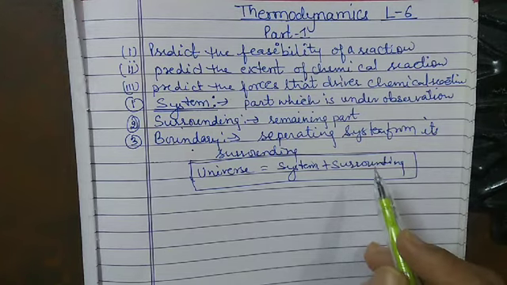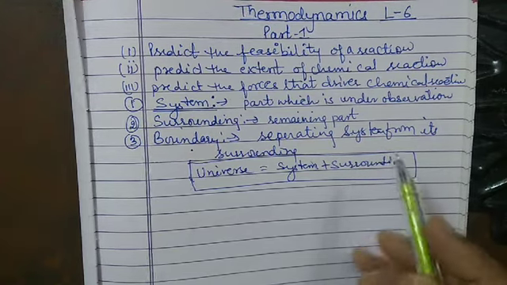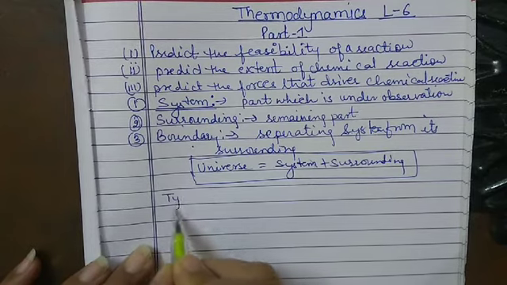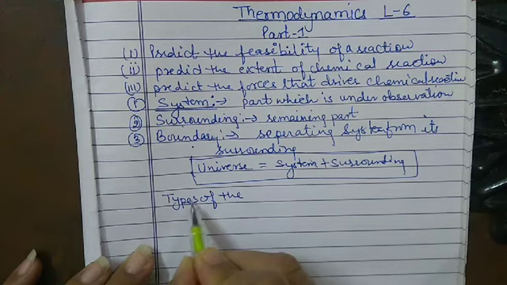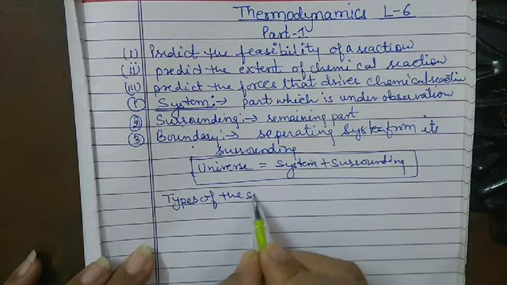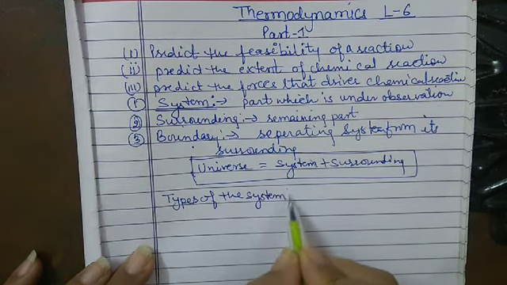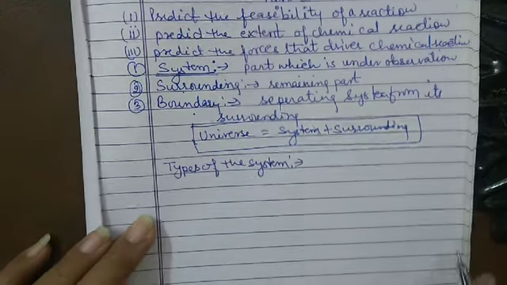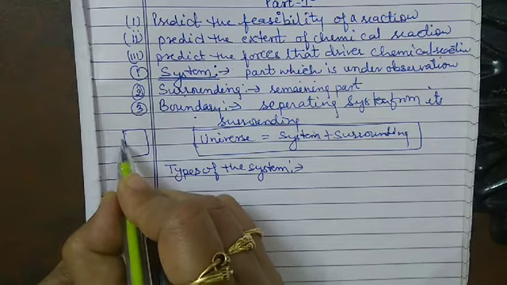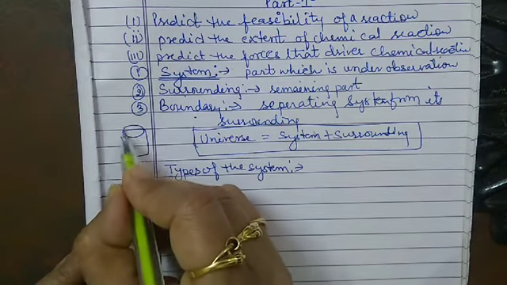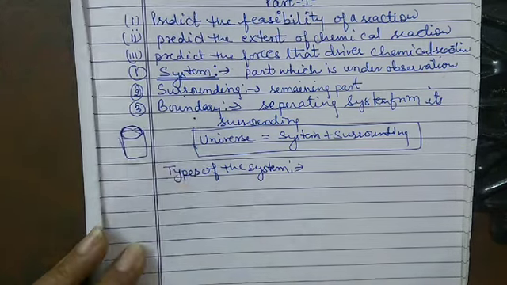Now the next topic is types of the system. Look at here first of all, for example, this one.